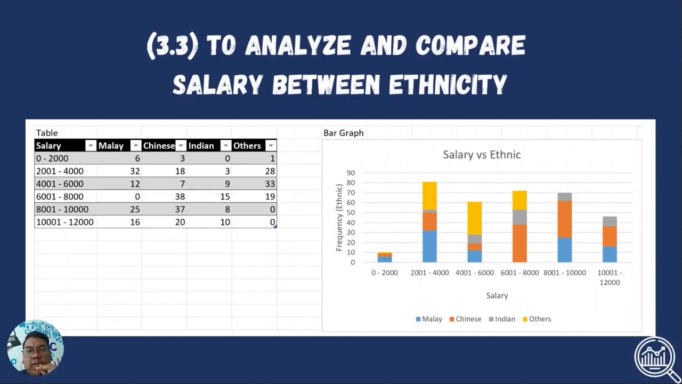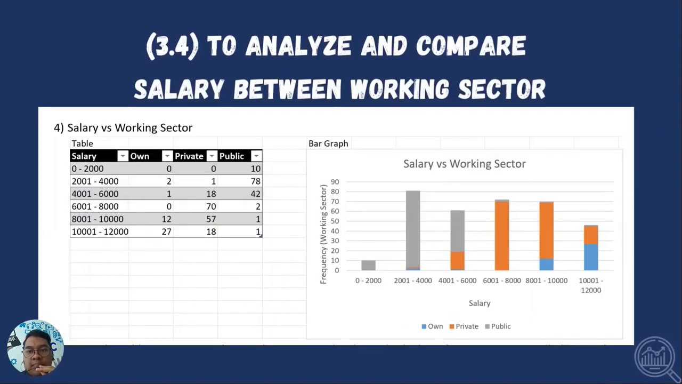Next is 3.3, relationship between salary and ethnicity. From the table, we can see that the ethnic groups with the highest frequency vary in all classes. The mode in the table is 38 Chinese students in class 6001 until 8000. The mean for this data is 14.17, median is 11, and the variance is 155.5362. The skewness of this graph is a positive value, 0.5937, which shows that the graph is approximately normal, while the kurtosis has a negative value, negative 0.8545, which is approximately mesokurtic.